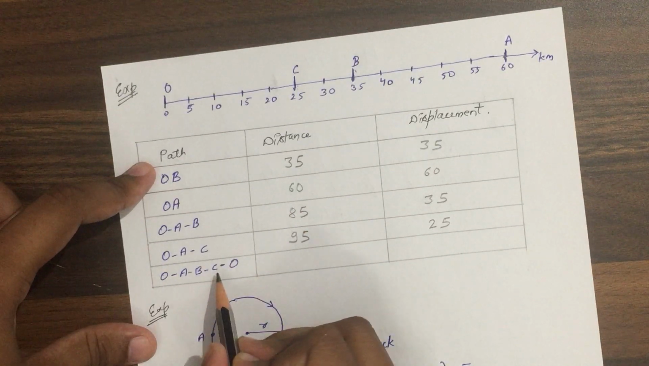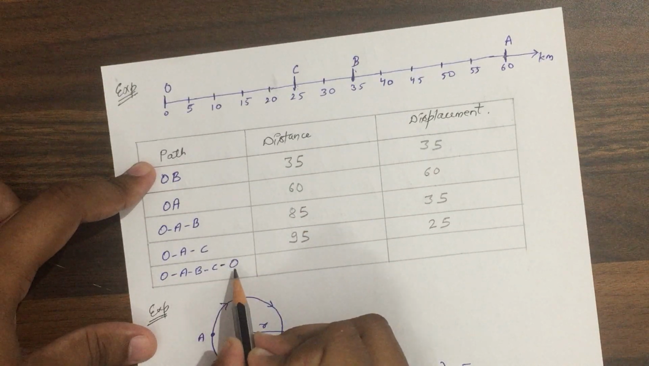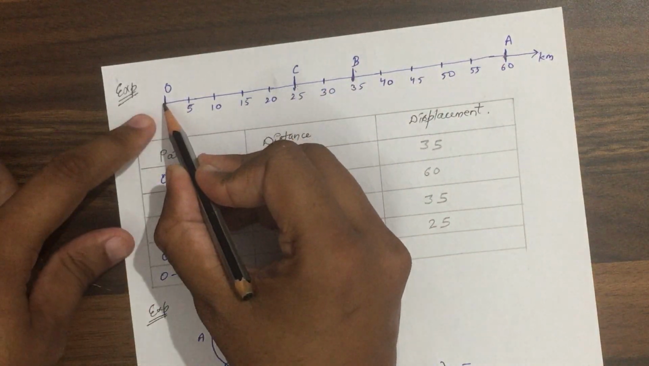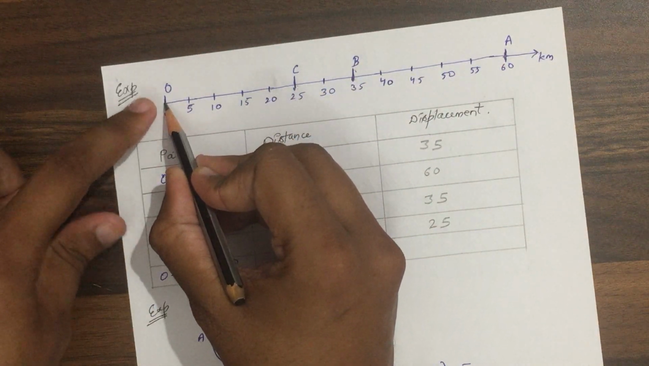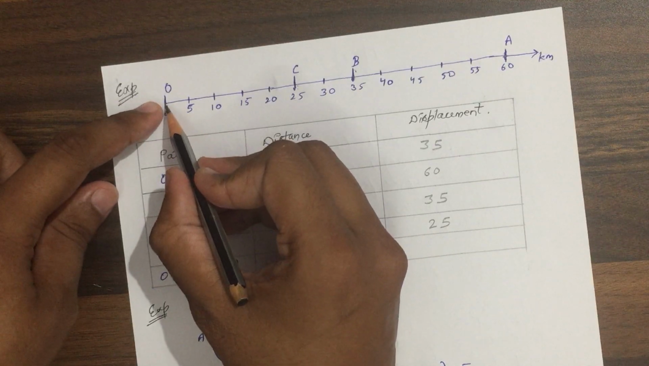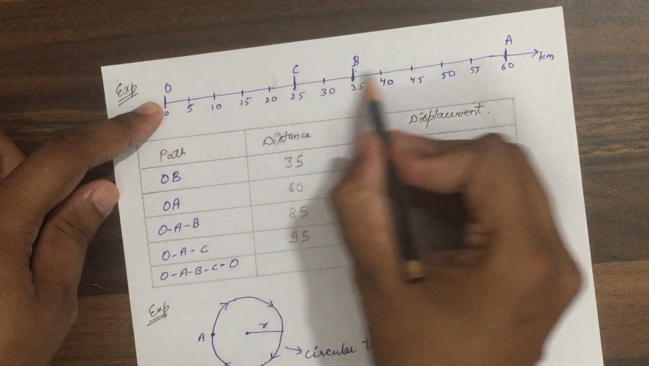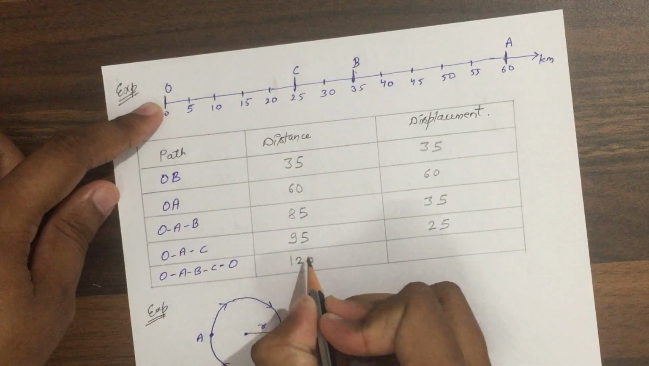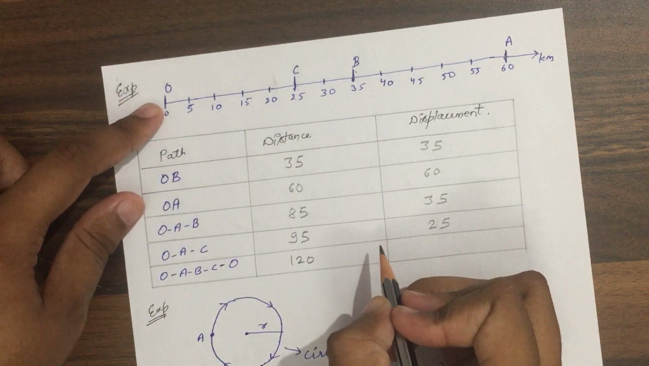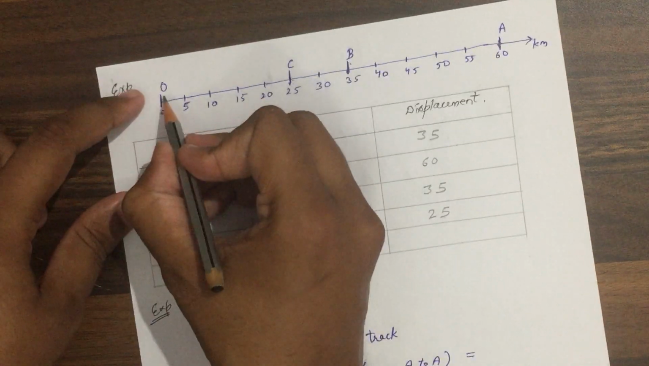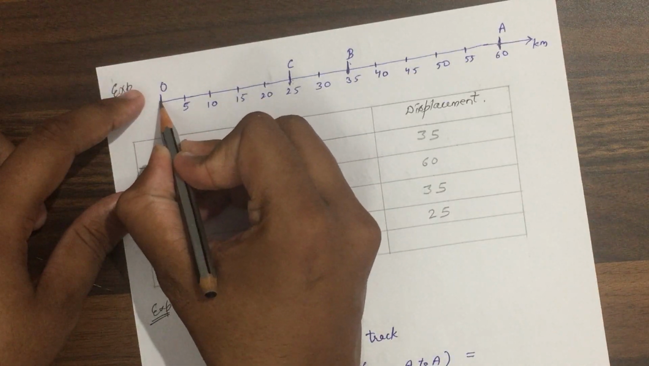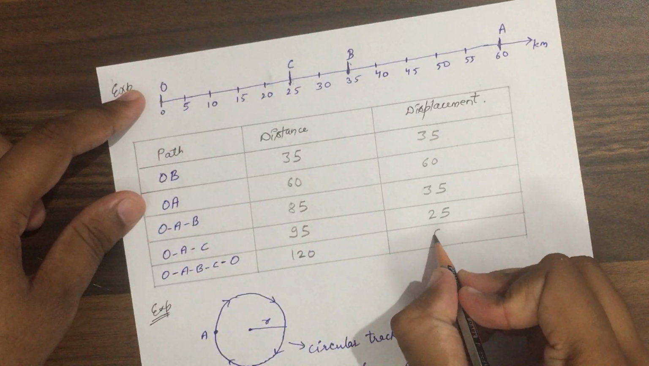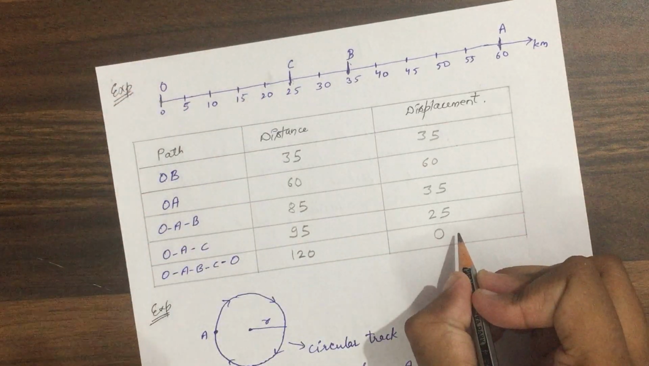Now let us take another path: O to A to B to C to O. Means O to A, then B, then C, then O. Means you started from this point and you reached this point. So first of all we will calculate distance. Distance will be 60 this and 60 this, so total distance will be 120. But displacement will be the distance between initial and final point. So your starting point is here, your final point is here. So your displacement is what? 0.